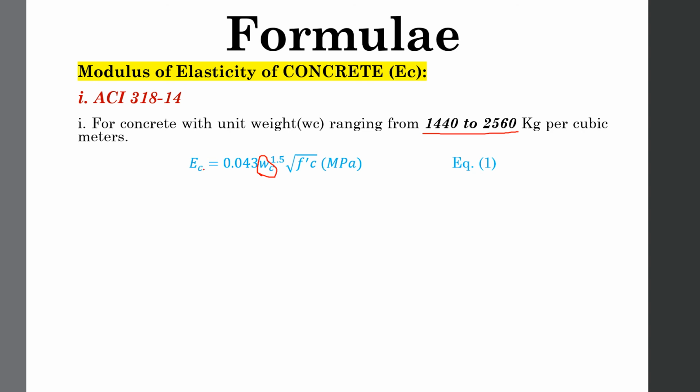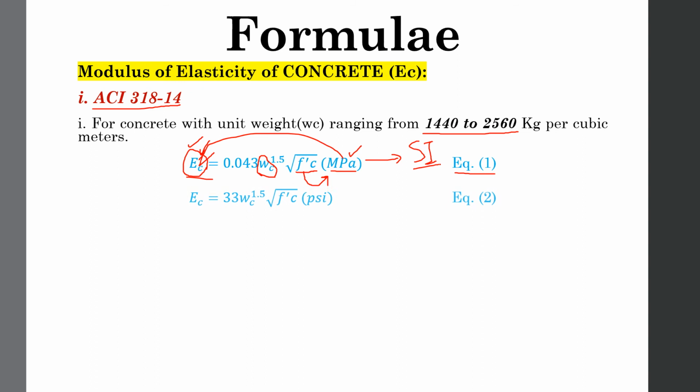Keep in mind that this formula will only be used when you know the value of FC prime in megapascal. This equation 1 can only be used to determine the value of EC when you are given FC prime in megapascal. This will give you the value of EC also in megapascals. So this equation is only valid for SI units. This formula is given by ACI 318-14 to calculate modulus of elasticity in SI units.